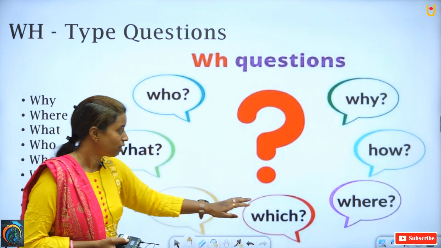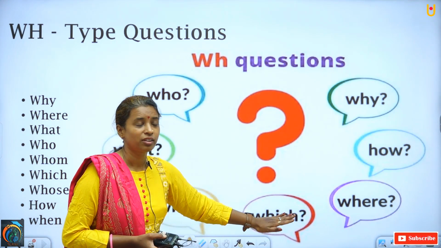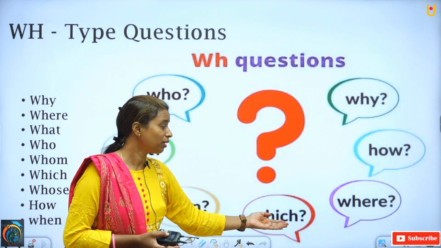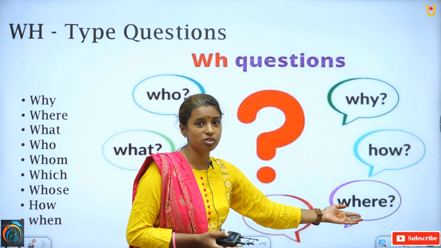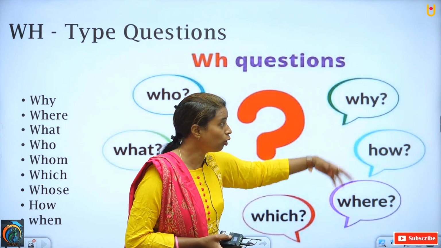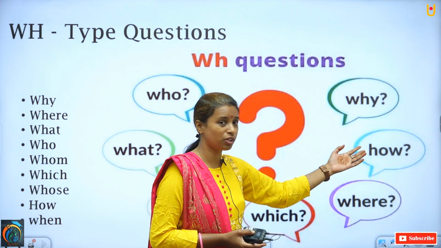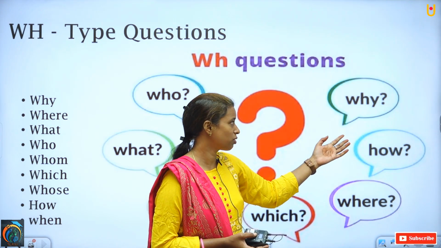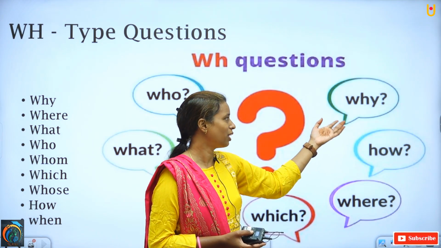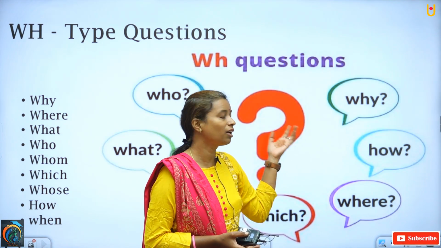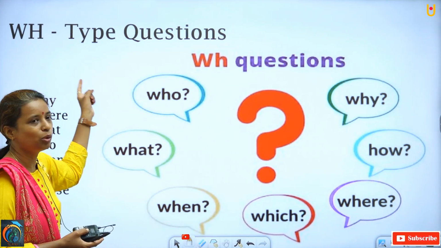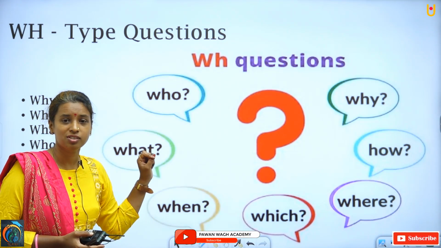After that, which things are present in sugar, where that sugar is used, for what purpose, and how it is used for making different sweeteners or sweets, and why it is used, because it is sweet and we are ready to eat those sweets. Our tongue loves to eat sweet. In this way, we have to go through these WH type questions.